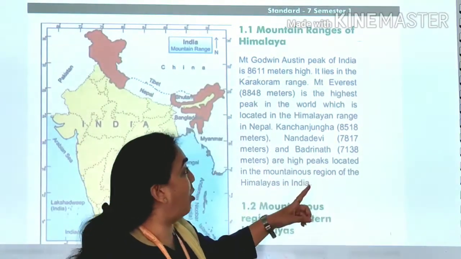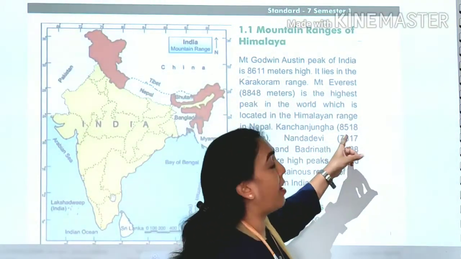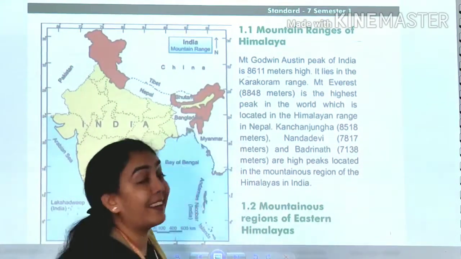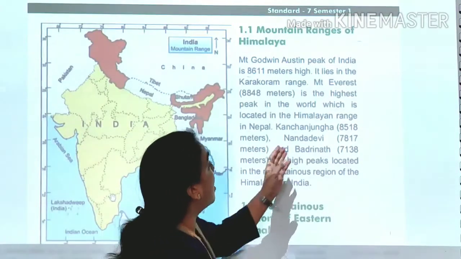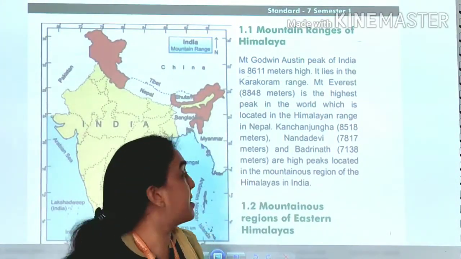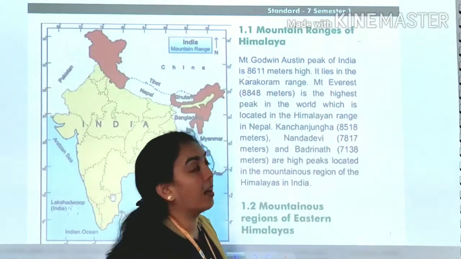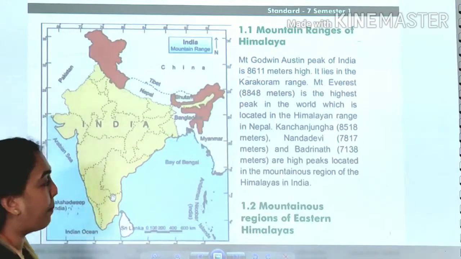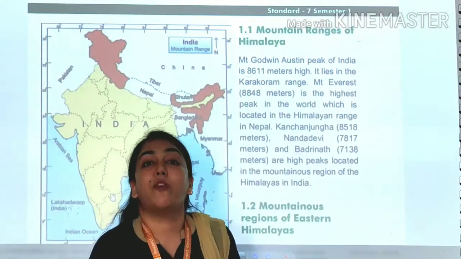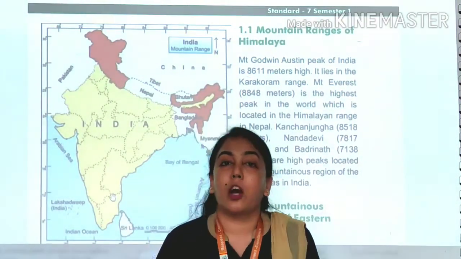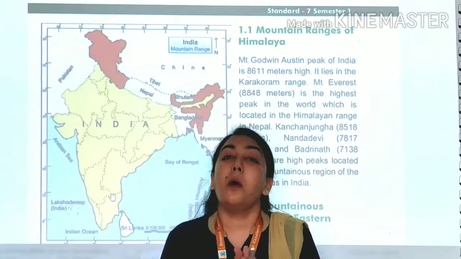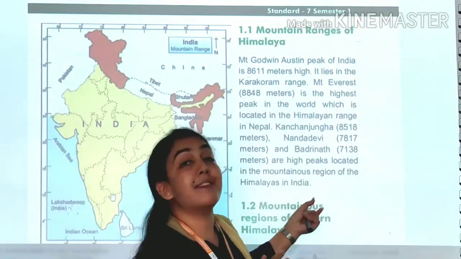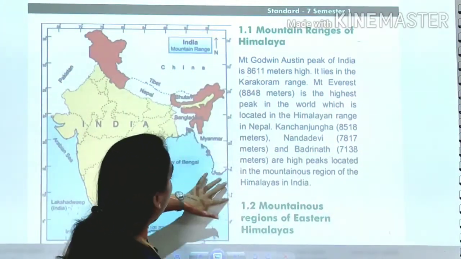Here Kanchenjunga is wrong. You have to make the correction. That is 8,586. I cannot make it here, but you have to make it in the textbook. Its height is 8,586 meters. Nanda Devi, 7,817 meters. And Badrinath, 7,138 meters. These are all the high peaks located in the mountain regions of the Himalayas. These सारे peaks which are famous, these all are located in the mountainous regions of Himalayas. Himalayas में ये सारी peaks, mountains हमें दिखाई देते हैं.